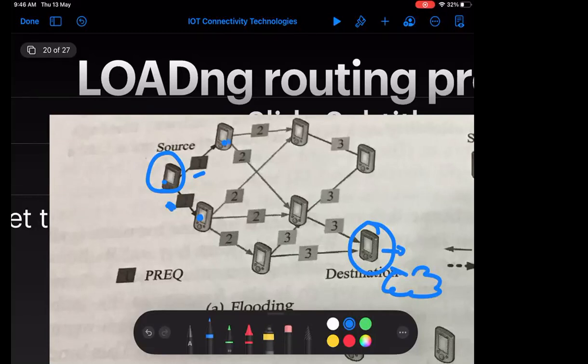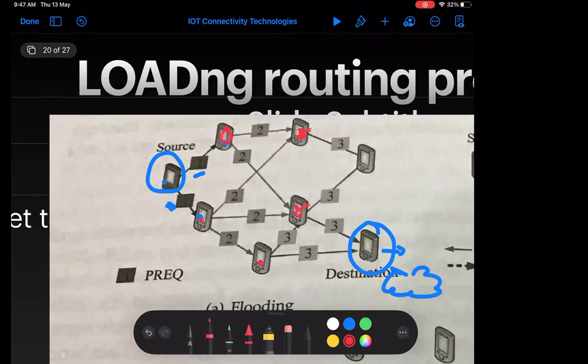So this node will send the route request message to this node, because it is its neighboring node, right? And this node will send the route request message to this node, and this node. Now, what is the value of this two? Two means that whenever I am reaching this node, I have to traverse two hops. Got my point? And whenever I am reaching this node, I have to traverse two hops, 1 plus 1. Whenever I am reaching this node, I have to traverse two hops only.